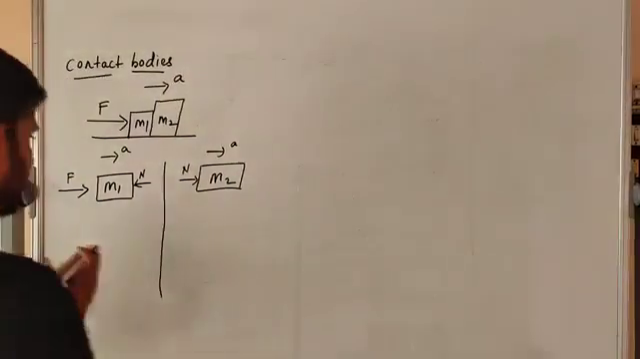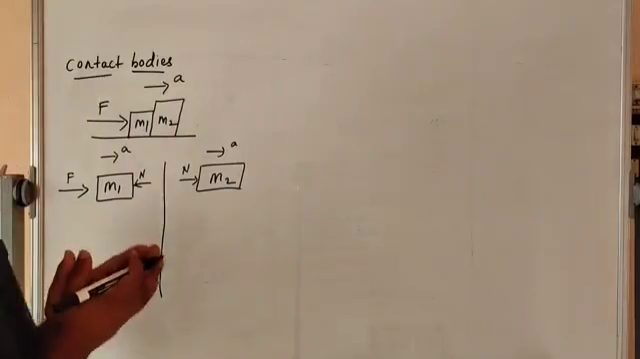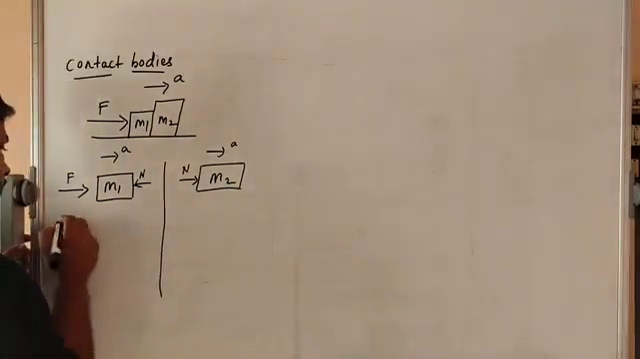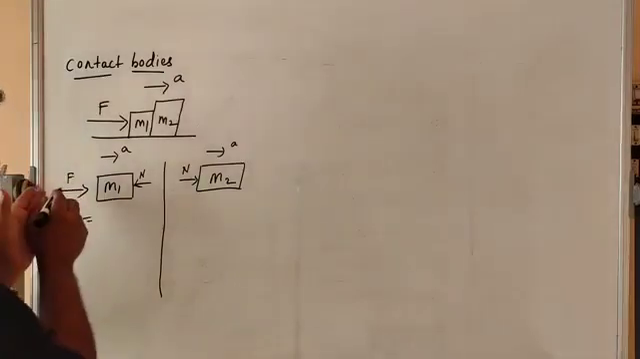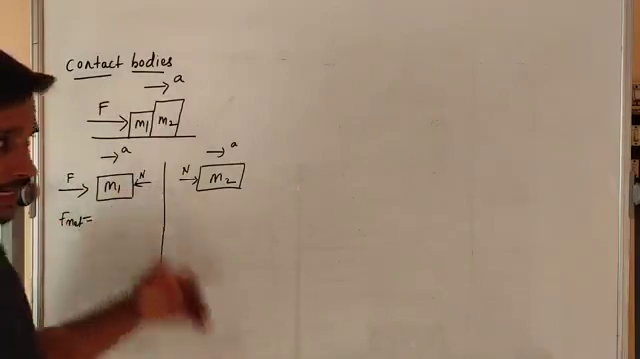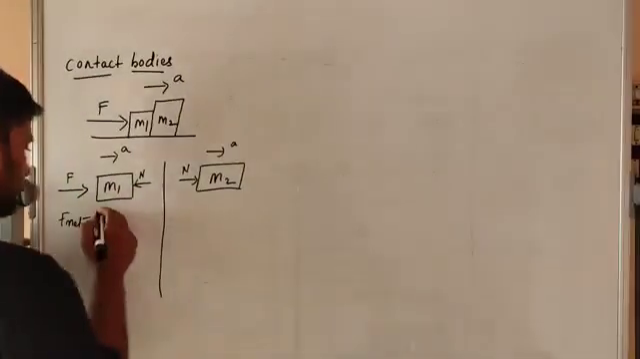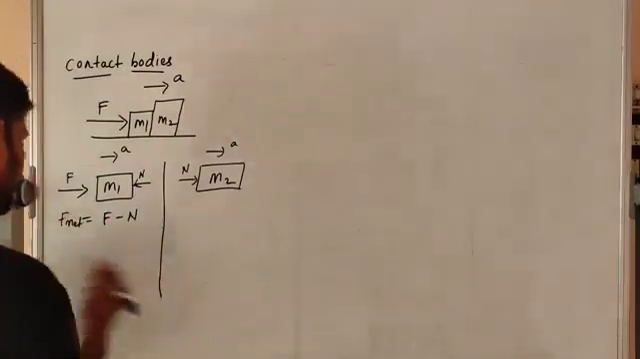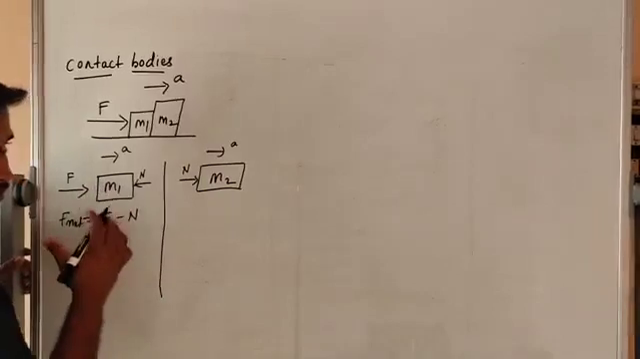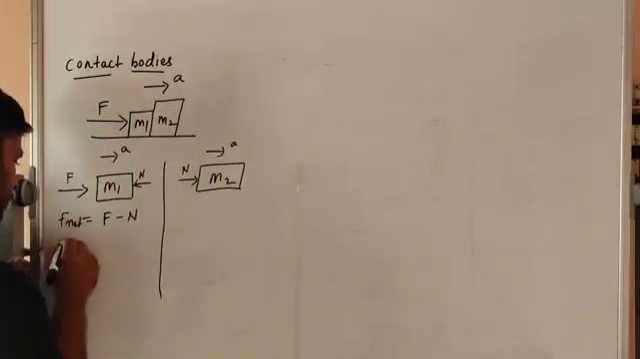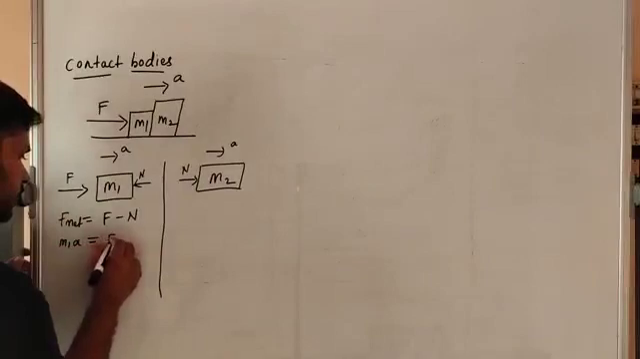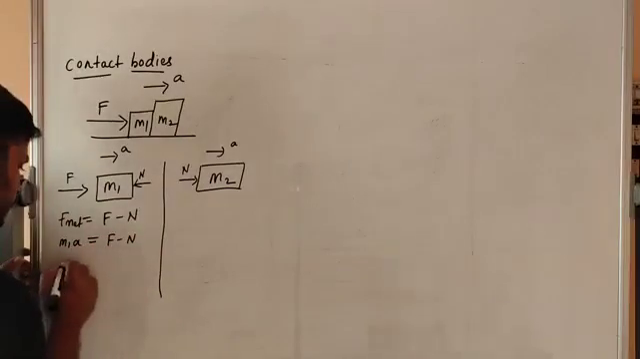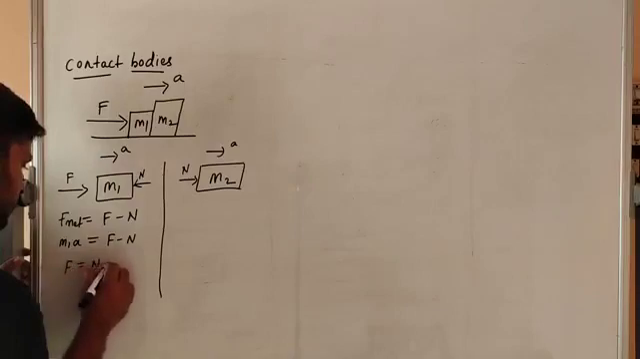You know, here rightward forces are equal to leftward forces. So the net force is F minus N, because N is opposing the force. So F minus N. What is the net force? Newton's second law, MA. So here we mention M1, so M1A is equal to F minus N. So F is equal to N plus M1A.